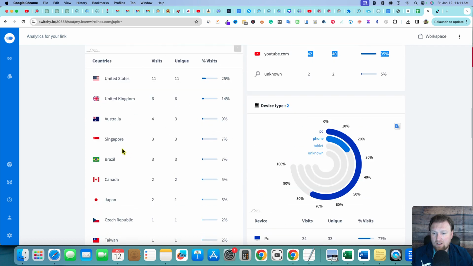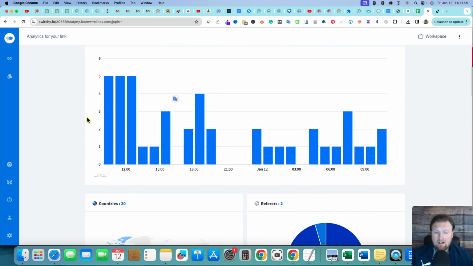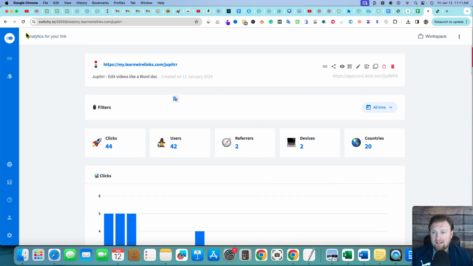And it is also broken down by country right over here: United States, United Kingdom, Australia, Singapore, Brazil, Canada, right there. That is where most of the clicks came from.